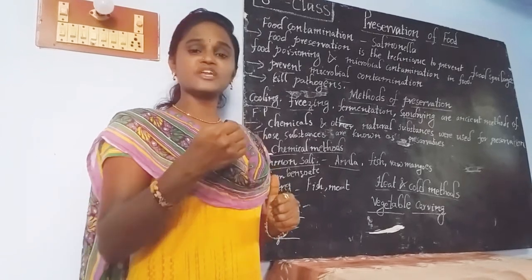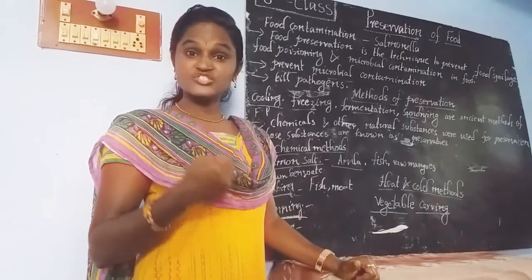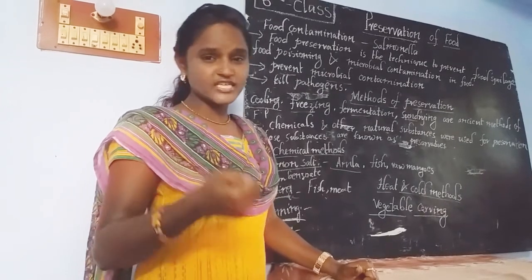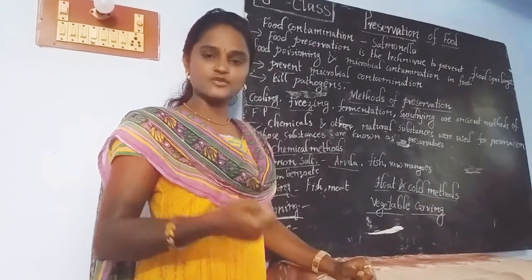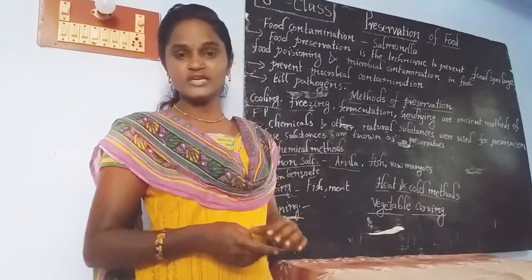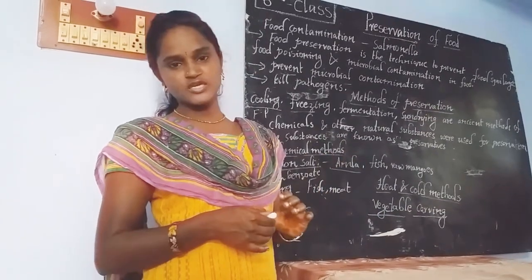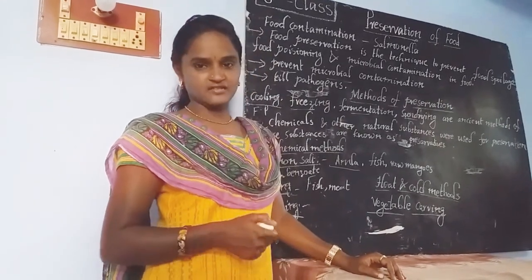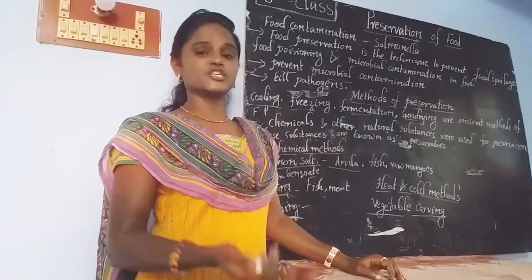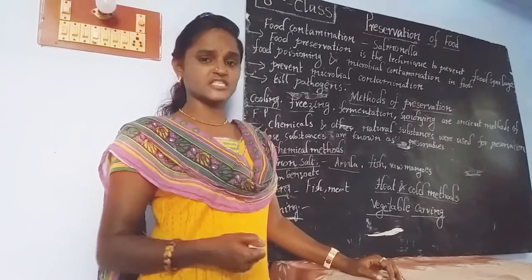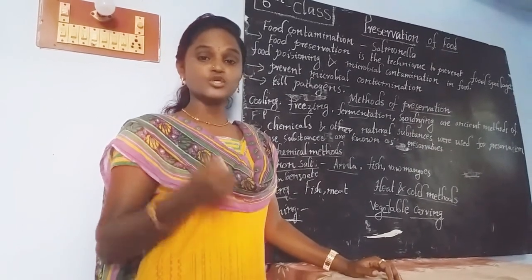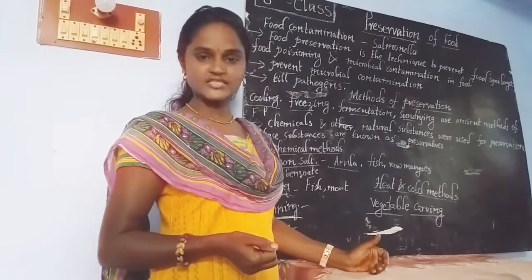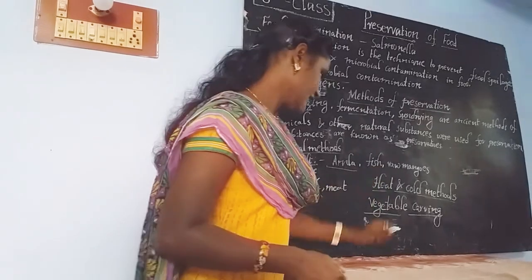In the preparation of jams, jellies and certain varieties of fruities, tutti fruities, we are using more amounts of sugar syrup. Instead of sugar, most people are also interested in using honey. By adding honey in larger quantities to the fruits and vegetables, we are also able to preserve the food for a long time. It is also one of the important techniques. Then move to the next one.